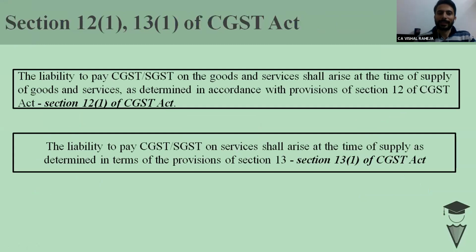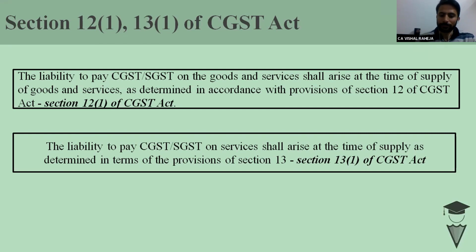Now let's start with time of supply. Section 12 says we have to determine the taxes to be paid, but we have to understand when the liability to pay would arise. So time of supply is the point of time at which a person is liable to pay the taxes. Section 12 talks about time of supply with respect to goods, and section 13 talks about